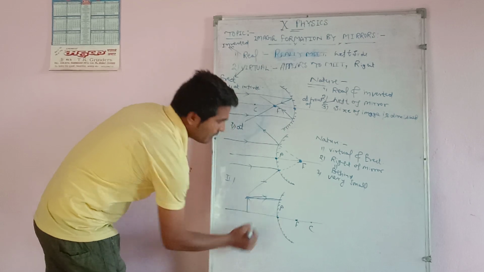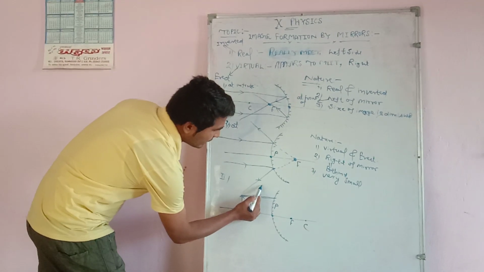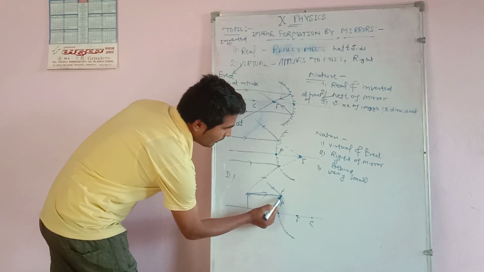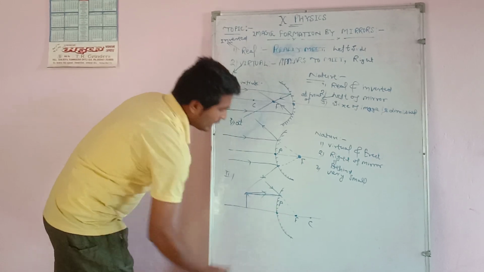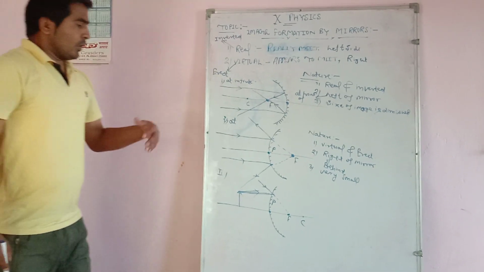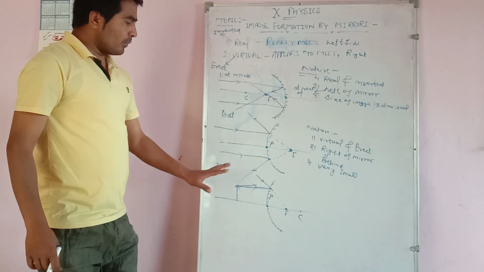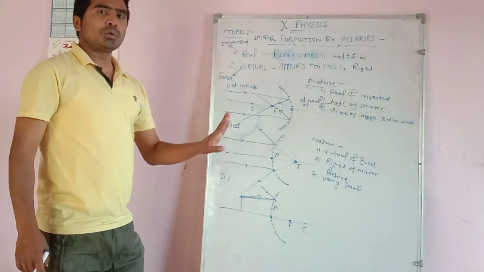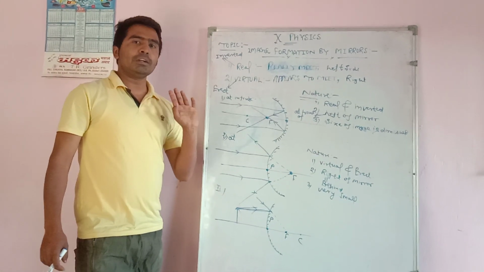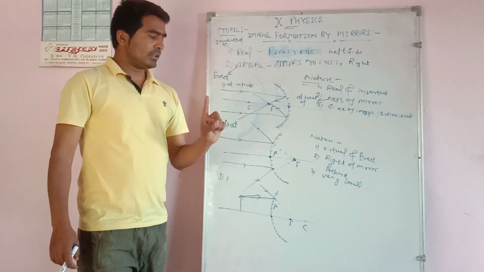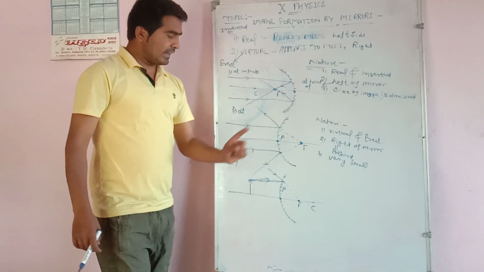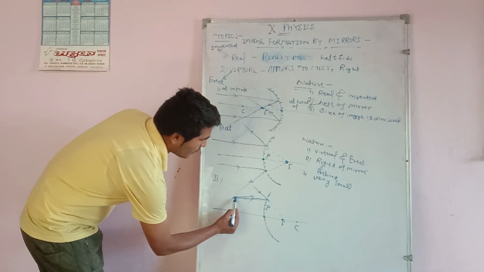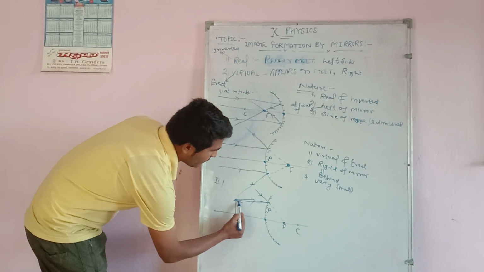Suppose light is traveling parallel to the principal axis. After reflection, light appears to come from the focus. Second point: to form the image of any object, dear students, we always throw or travel two or more than two light rays. So now we will travel the second ray. Suppose we want to pass it through the center of curvature.